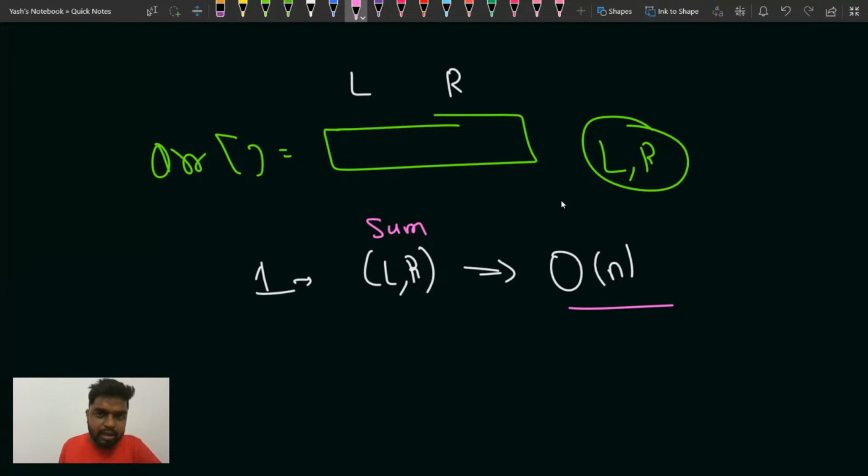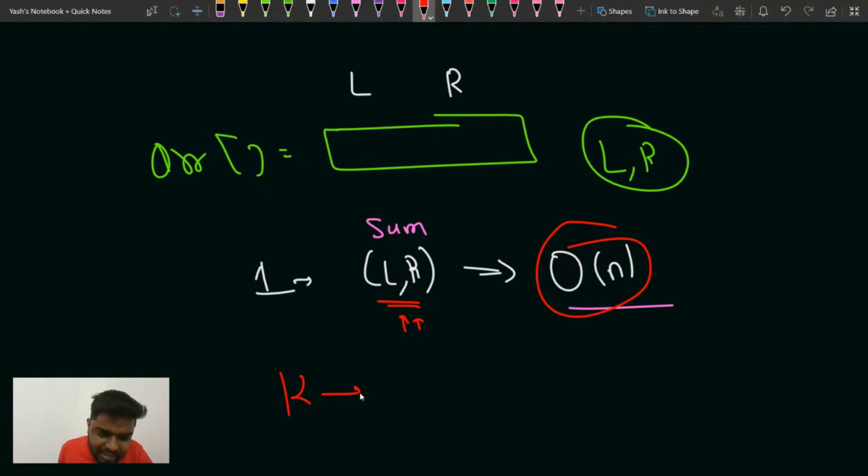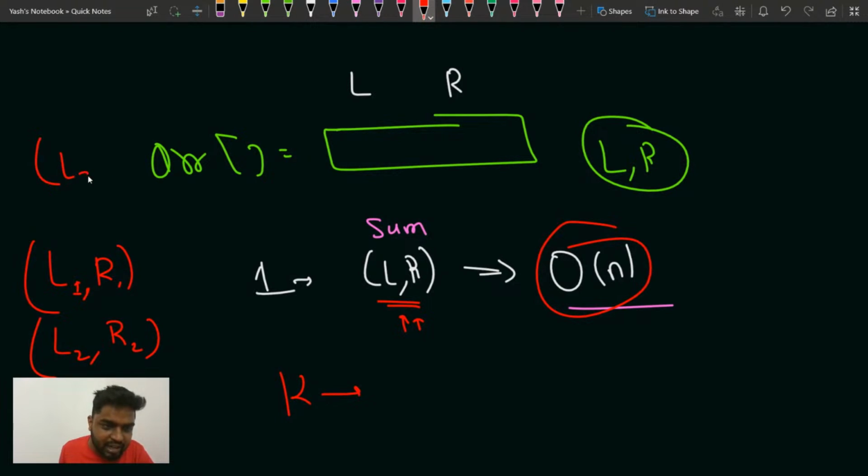Basically what I'm saying here is that if you have the range L to R and you have to find the sum in that range, normally you'll iterate from the L index till the R index and find the sum, so that will take order of n time. If I ask you k number of times, for L1 R1, what is the sum of the elements in the range L1 R1, then L2 R2, then L3 R3.